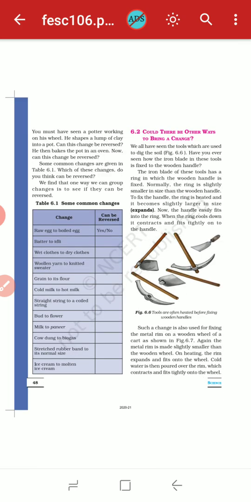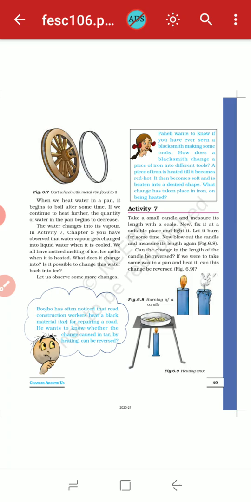And also we have seen some ways to bring about a change, by heating or melting. By heating, a particular substance expands so that we can get a new form. Then again we have seen the activity 7, the burning of a candle. This is an irreversible change, but the melting of wax, the heating of wax, is a reversible change.